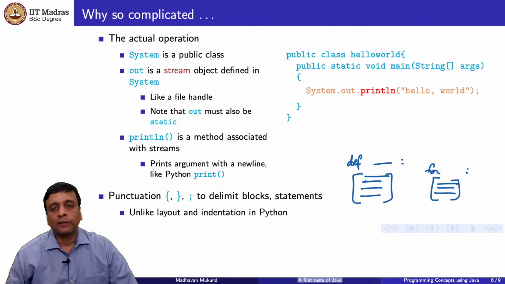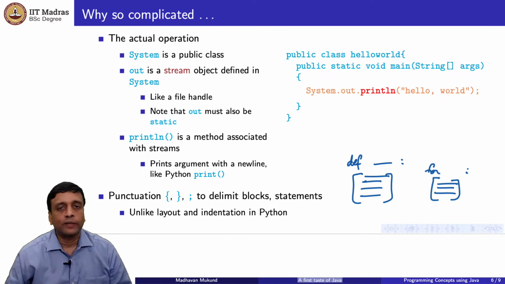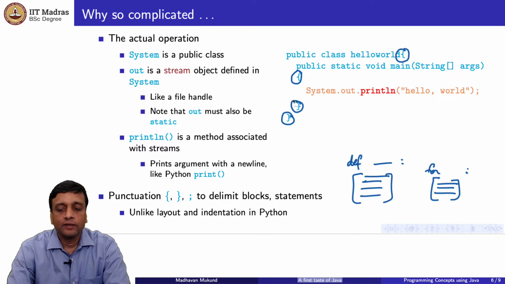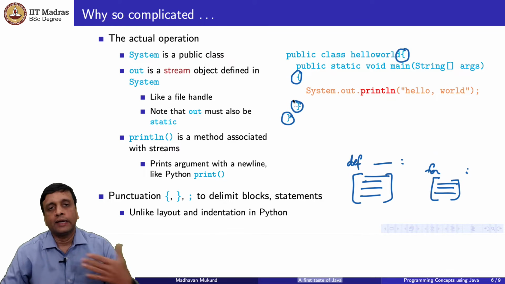Now in most programming languages, this is done syntactically by using markers, and the normal way of marking it is to put an opening and a closing bracket, or a brace especially. So this is the opening brace. It says that the block of code defining the class begins here, and the matching one is here. Okay? And then inside that there is a function. The beginning of the block defining the function is here, and the end is here. So you use explicit begin and end braces.